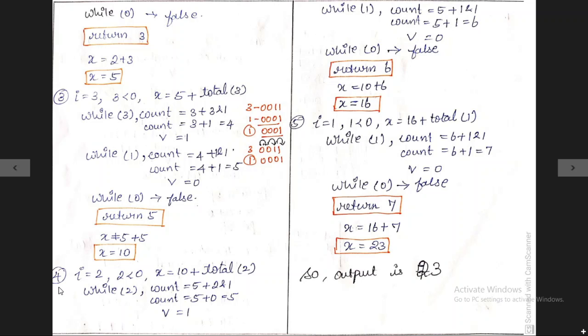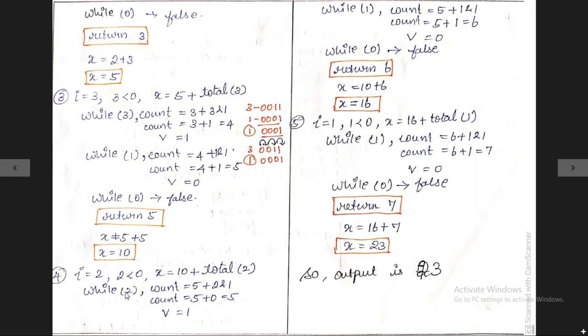Move on to the fourth iteration. Now i is equal to 2. The condition is also true, and you have to find the x value. Inside the x value we have the user defined function total.